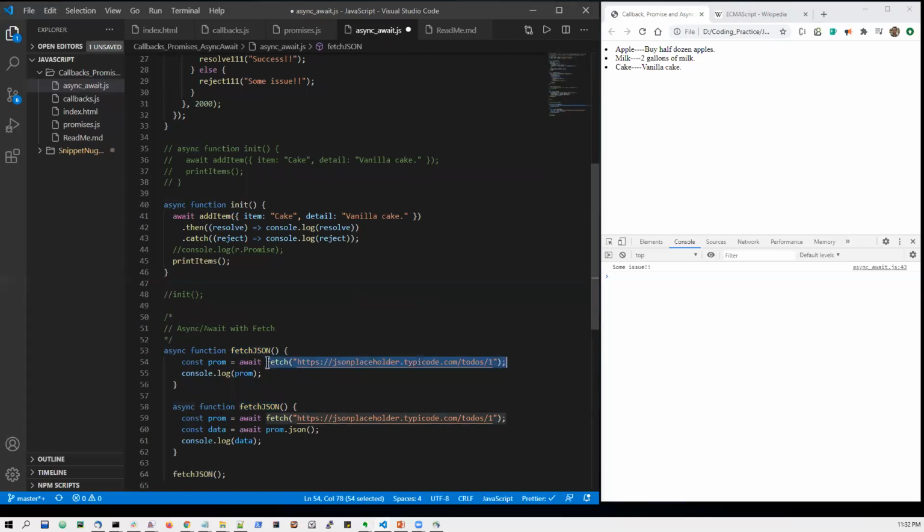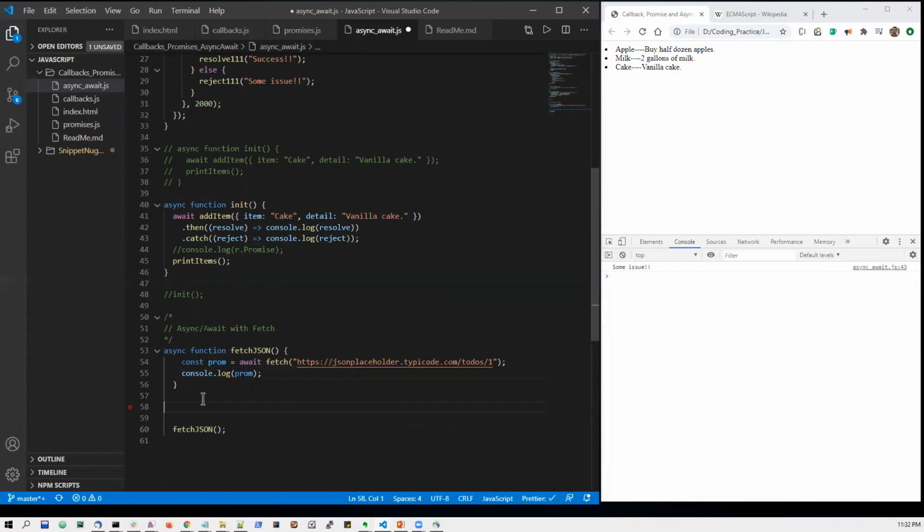This statement will return me a promise object, and that promise object I am catching in this variable prom, and I am printing this. No need of this block, just this. I'm printing this promise object here in fetch JSON.